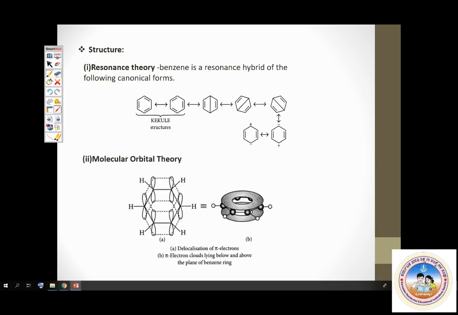Structure of benzene. Among all aromatic compounds, benzene is the first member, and the structure of benzene is very, very important. The structure of benzene is explained both by resonance theory as well as molecular orbital theory. Benzene shows resonance, and resonance is a highly stabilizing factor. At the same time, all carbon atoms in benzene are sp2 hybridized, because of which each carbon atom will have an unhybridized p orbital.